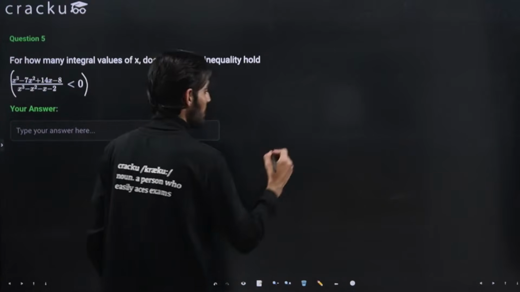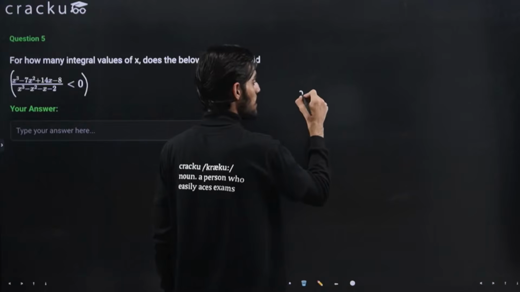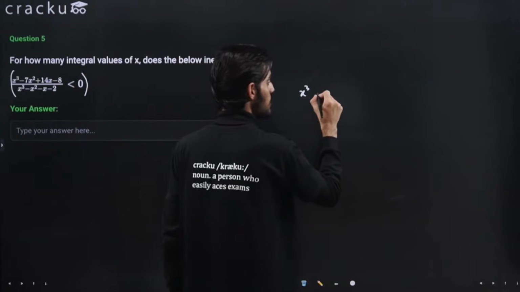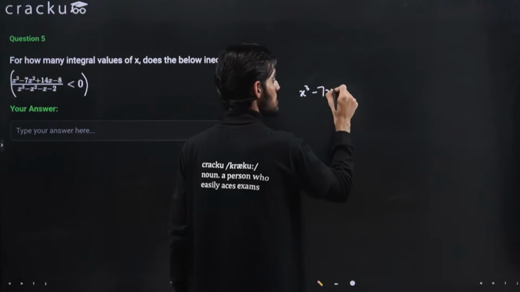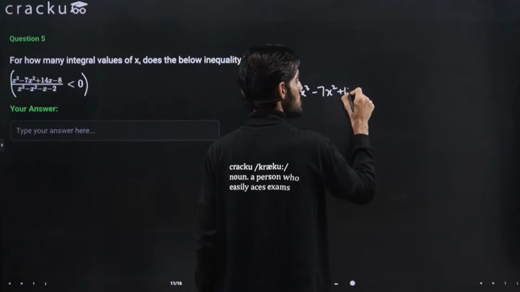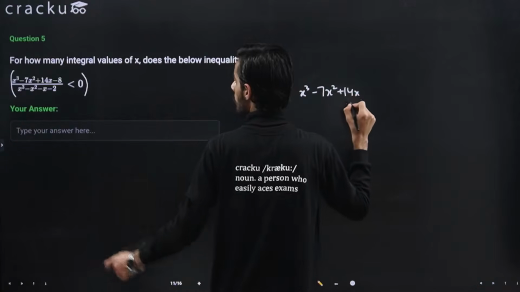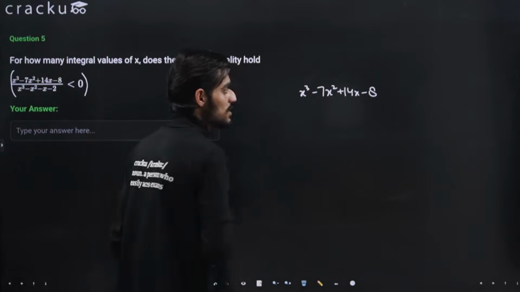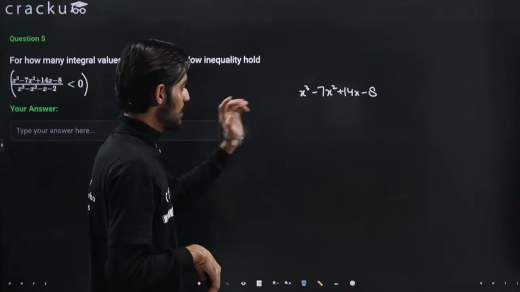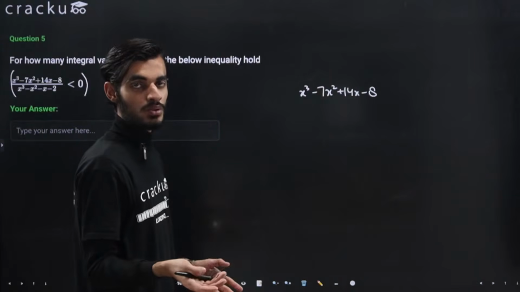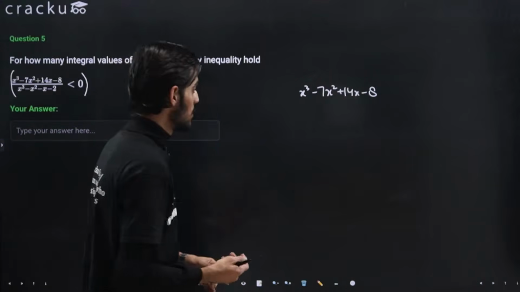So we are given x cube minus 7x square plus 14x minus 8. This is the equation that is given to us. To find the first root, we can put in some values, that is 1, minus 1, 2, minus 2, to figure out the root of this equation.